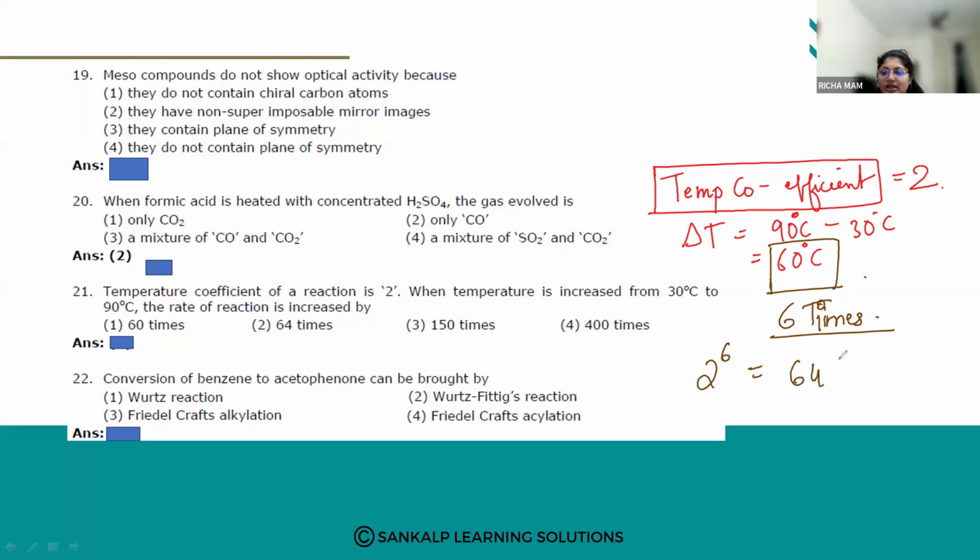It is 64 times. So when the temperature is increased from 30 to 90 degrees, the rate of reaction is increased by 64 times. So option number 2.